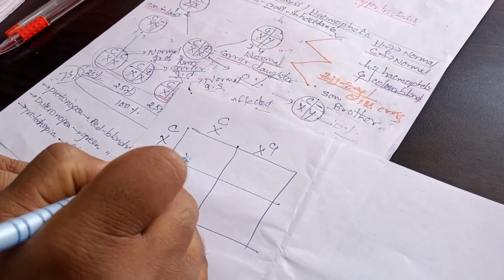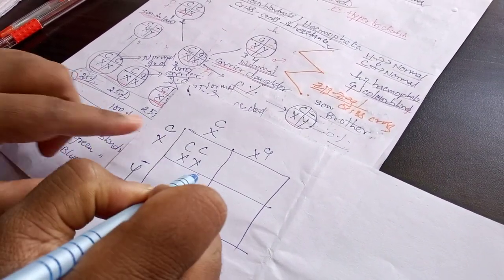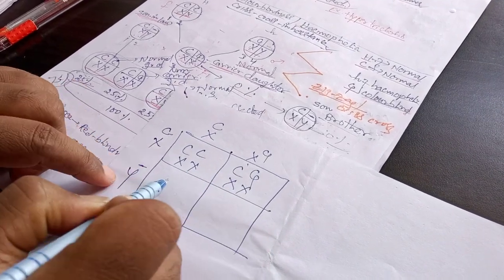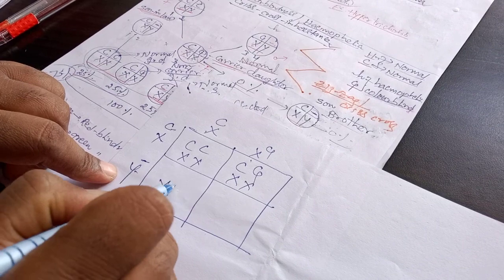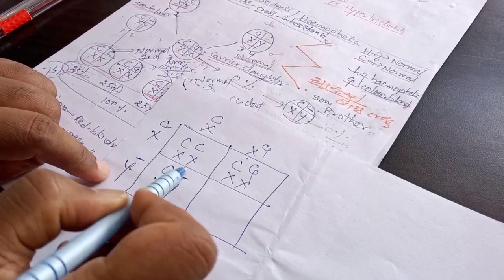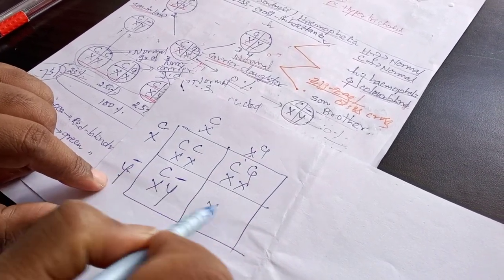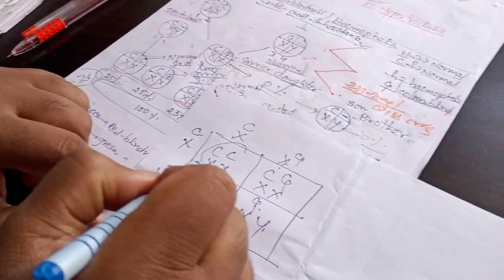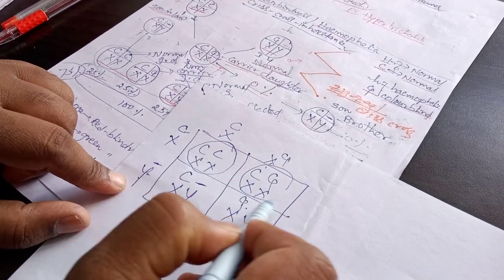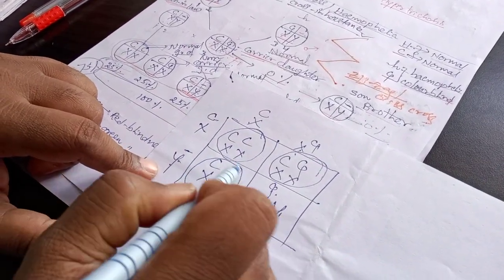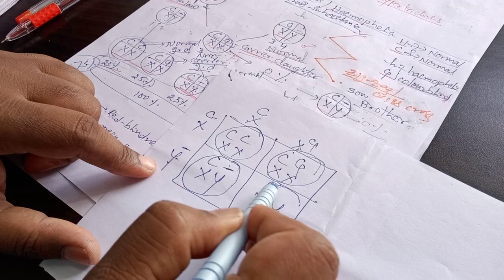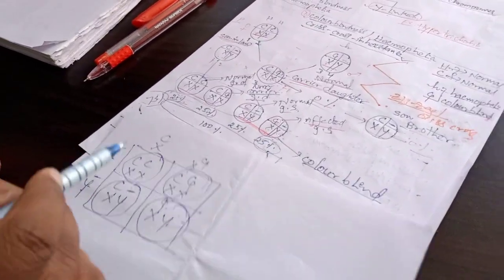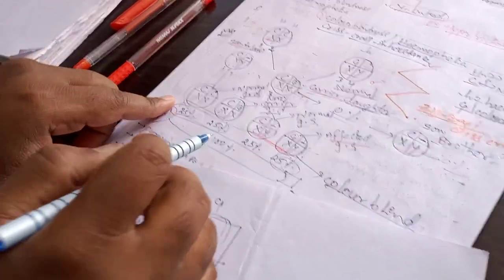See here, X capital C, next X capital C small c, next XY capital C nothing, and XY small c. So here the normal daughter, carrier granddaughter, normal grandson, and here is the affected person.